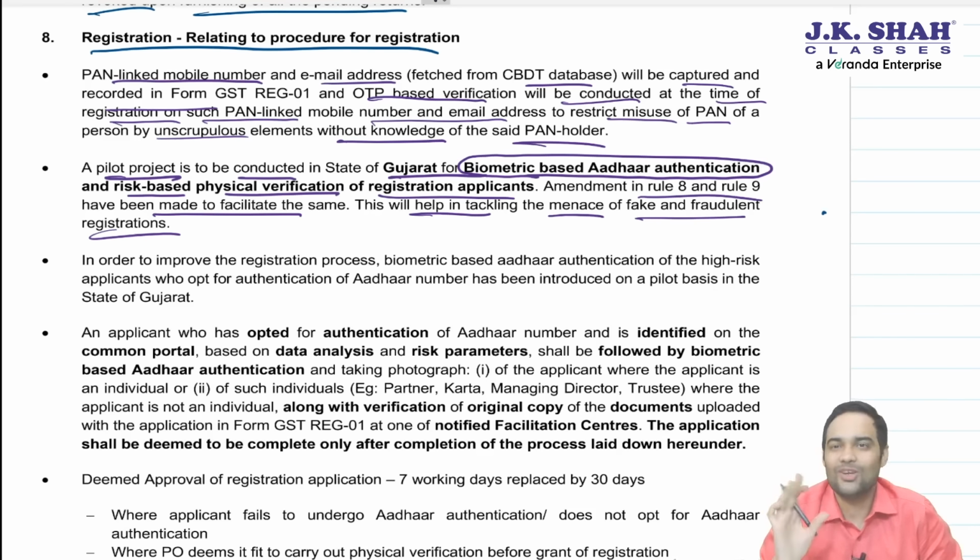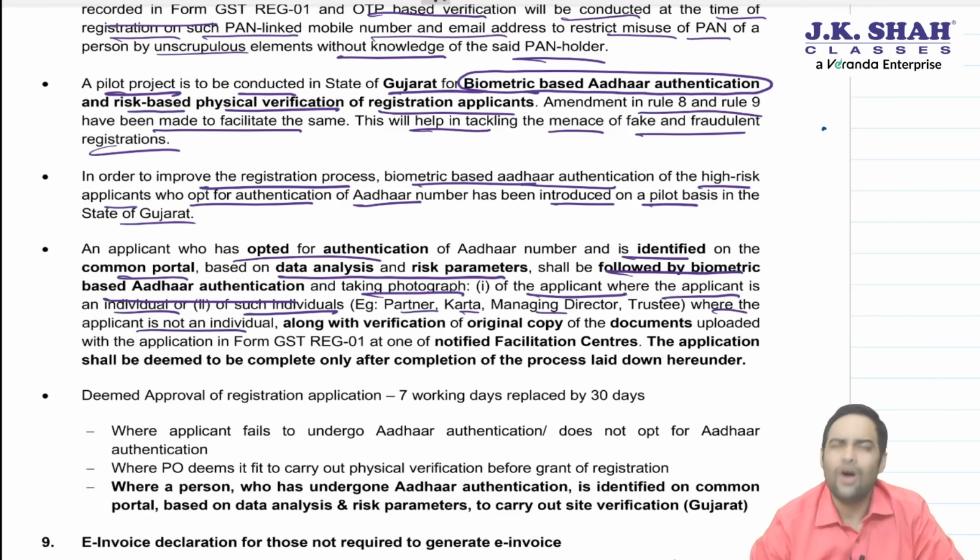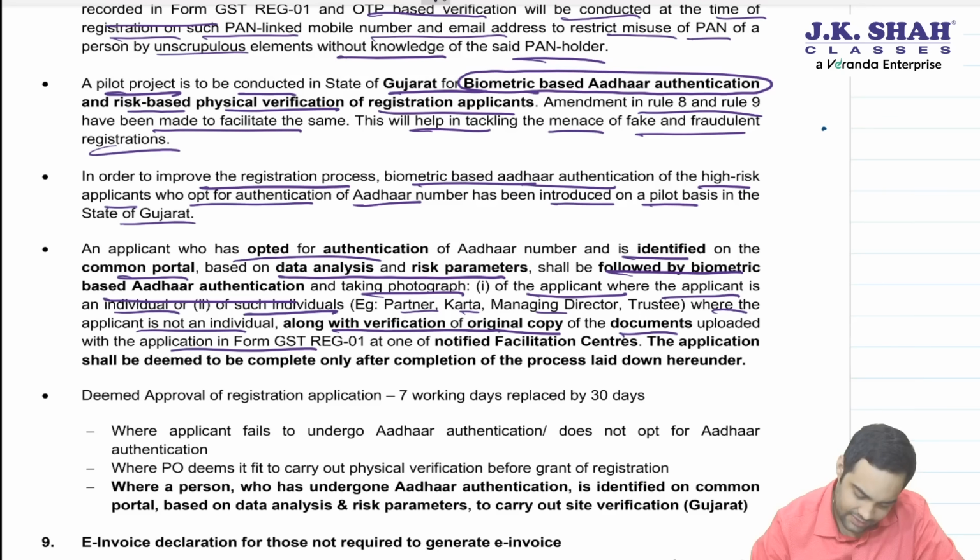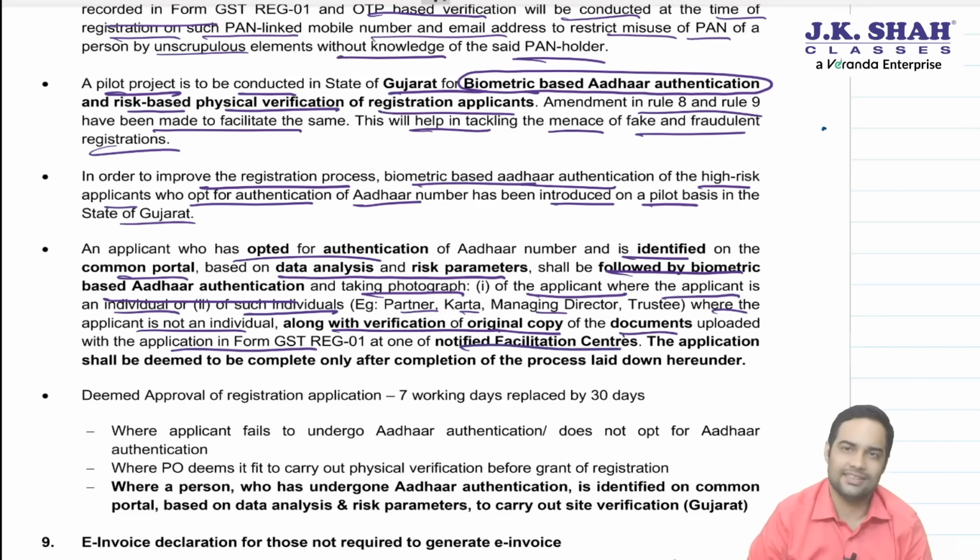The applicant who has opted for Aadhaar authentication and is identified on the common portal based on data analysis and risk parameters shall be followed by biometric based Aadhaar authentication and taking photograph of the applicant, where the applicant is an individual, or of such individuals, that is partner, karta, managing director, where the applicant is not an individual, authorized signatory, along with verification of original copy of the documents uploaded with the application at one of the notified facilitation centers.